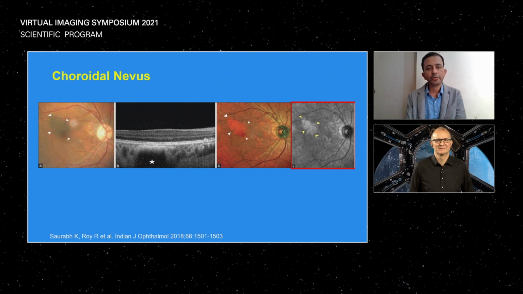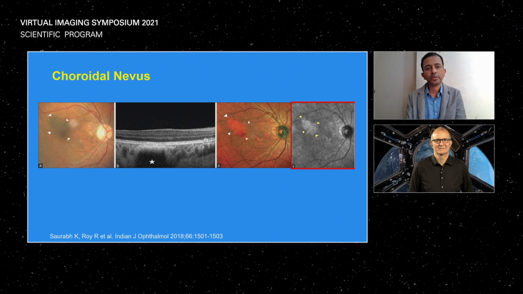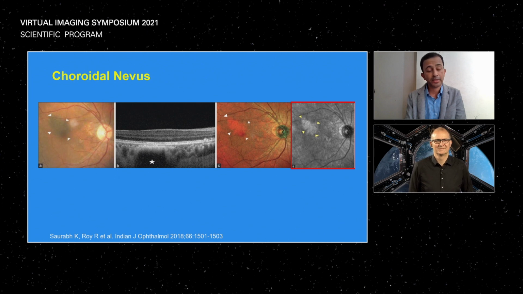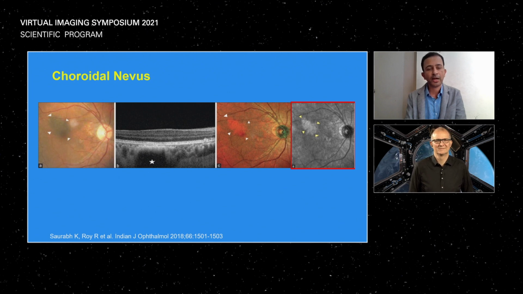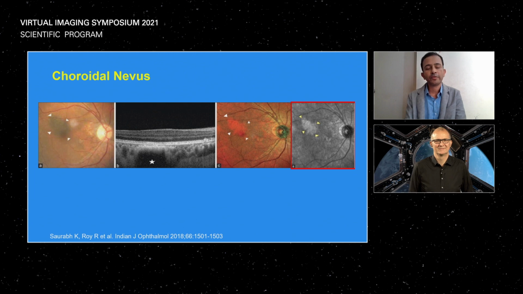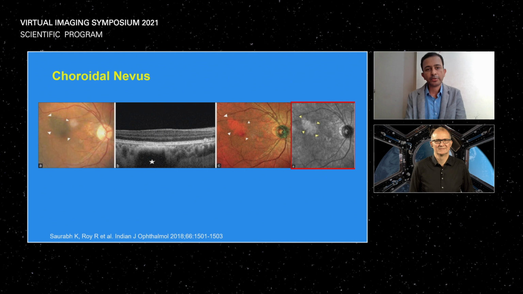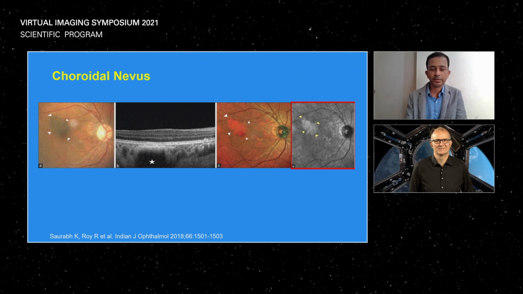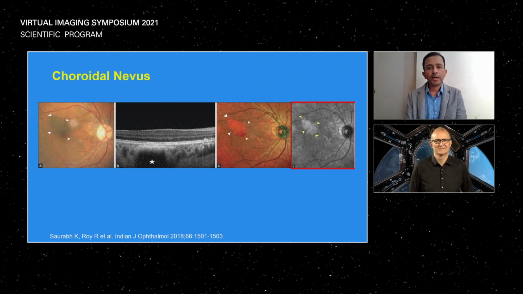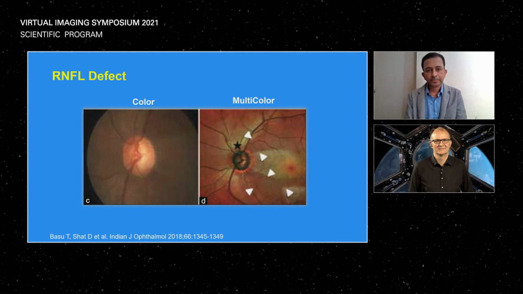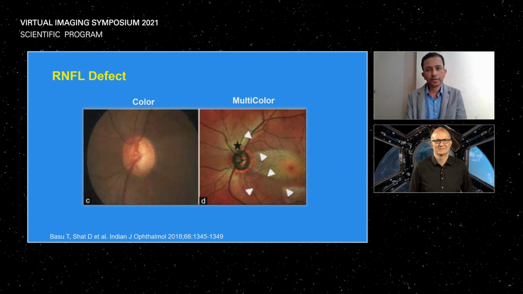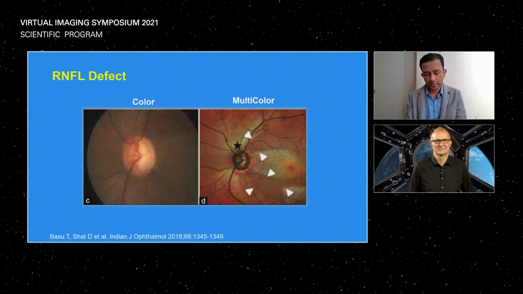And in this study, we had noted that the multicolor image measured the choroidal nevus slightly larger than what we measured on the color fundus photography. So we had postulated that probably multicolor imaging may be the right tool to monitor these patients, where the measurement is very important.